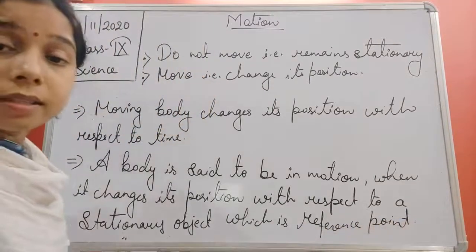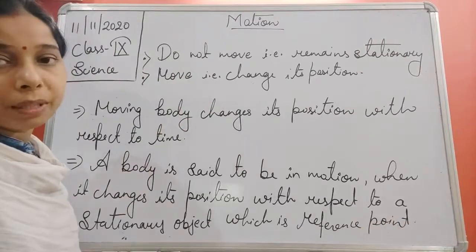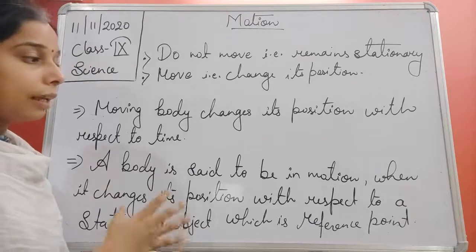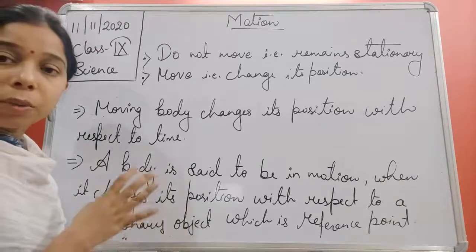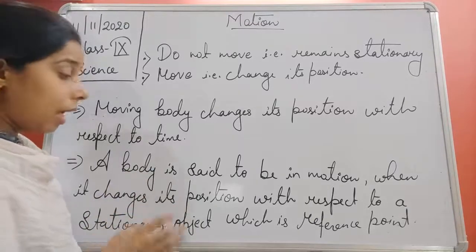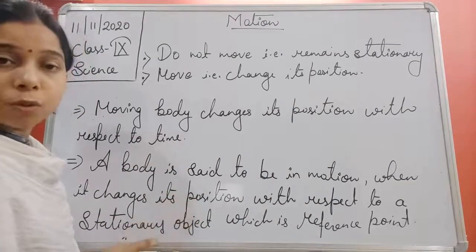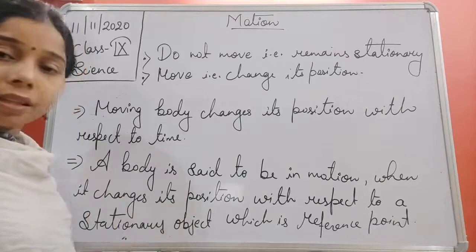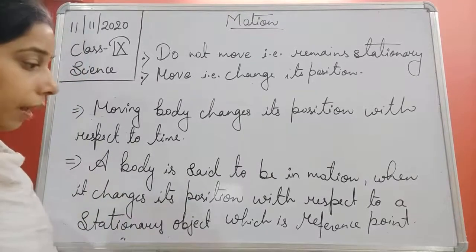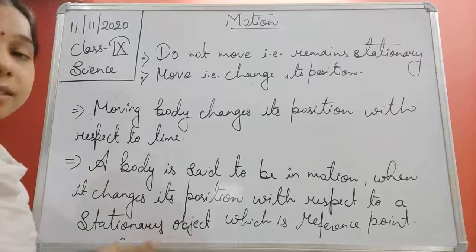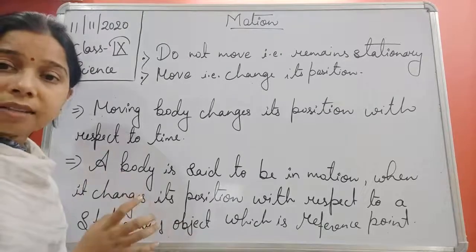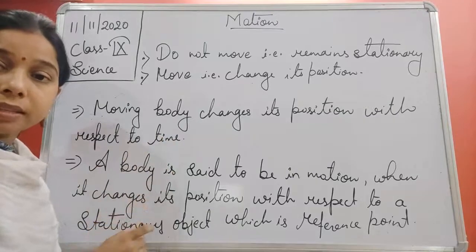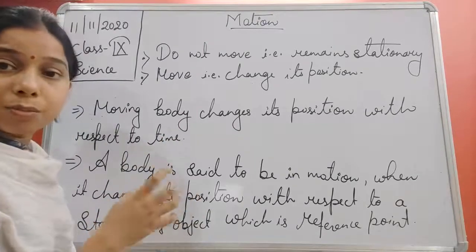Now, what does this definition explain, students? Let me tell you about it, and then we will move forward. Here we are saying that a body is said to be in motion if it is changing its position. We are taking a stationary object which acts as a reference point. With the help of a reference point, we can say whether an object is moving or not.